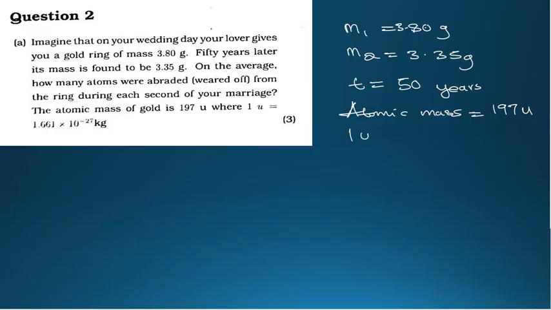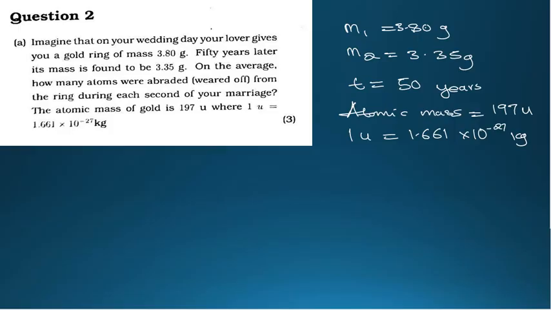One mass unit number is given by 1.661 times 10 to the power negative 27 kg. So what are you going to do next? Since we have corrected all the data, let's go ahead now.